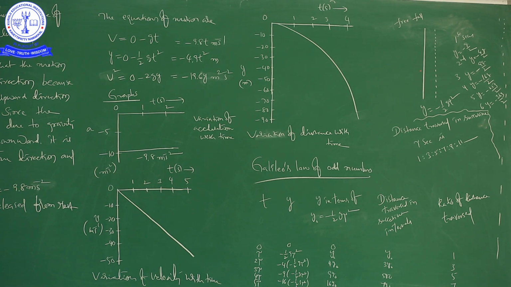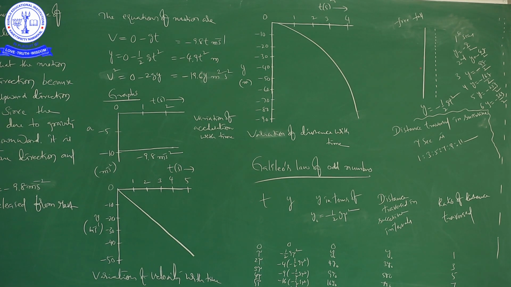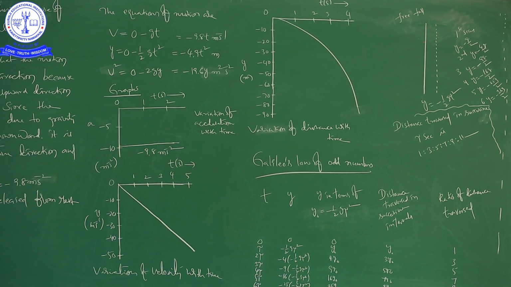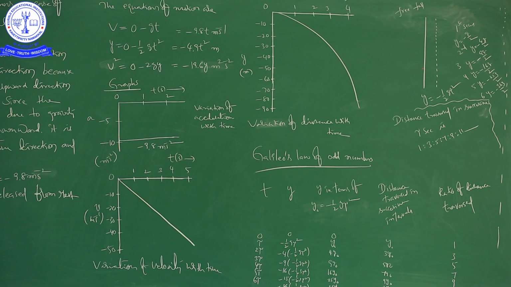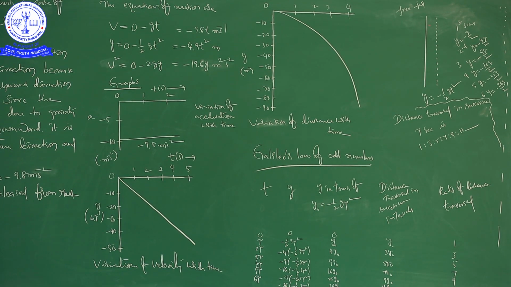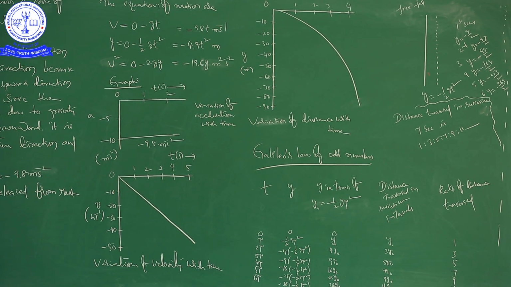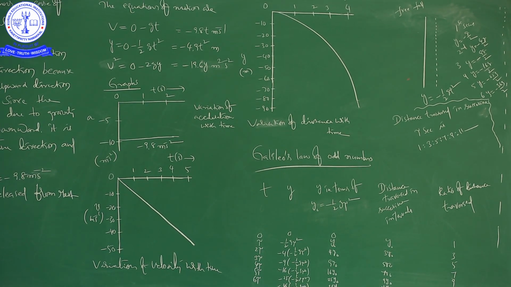But you already know very well, acceleration is the change in velocity by time. So we have to observe the change in velocity. The time interval is 1 second, 1 second, 1 second, like that. So the change in velocity is constant.